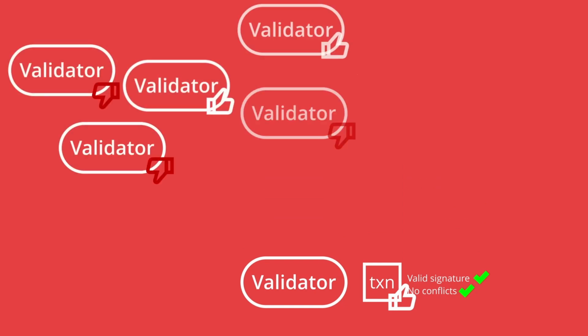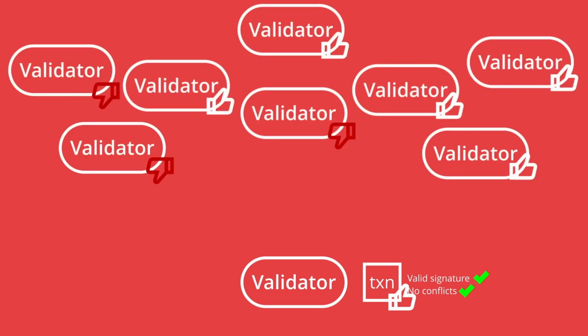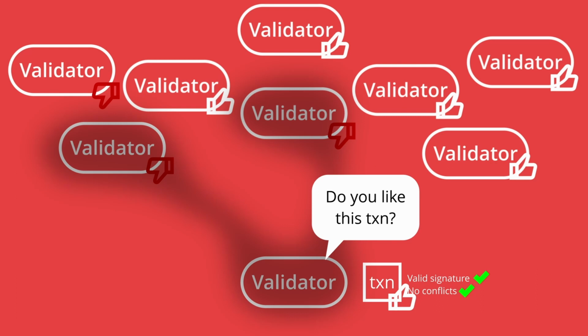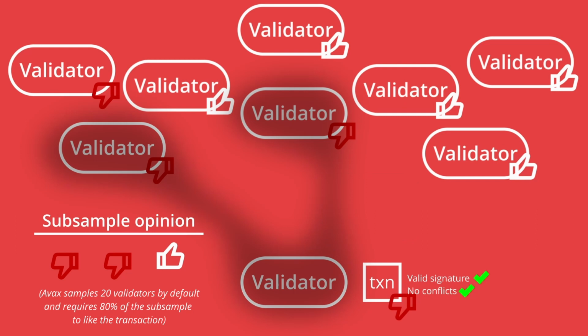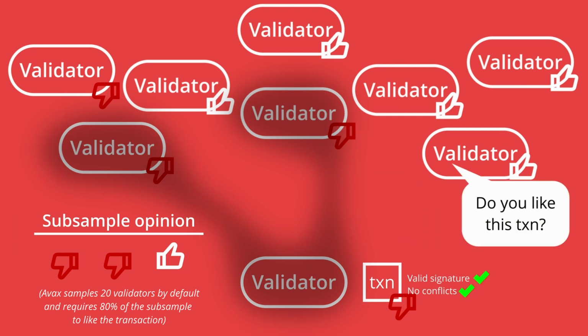Then, to see if there's consensus with the other validators over liking the transaction, I will choose a small random subsample of the other validators in the network and ask them for their opinion. Based on the opinion of these other validators, I will then update my opinion of the transaction. If the majority of the subsample, including my own opinion, dislike the transaction, then I will switch to also disliking it. If any other validators poll me, this is now the opinion I will tell them.